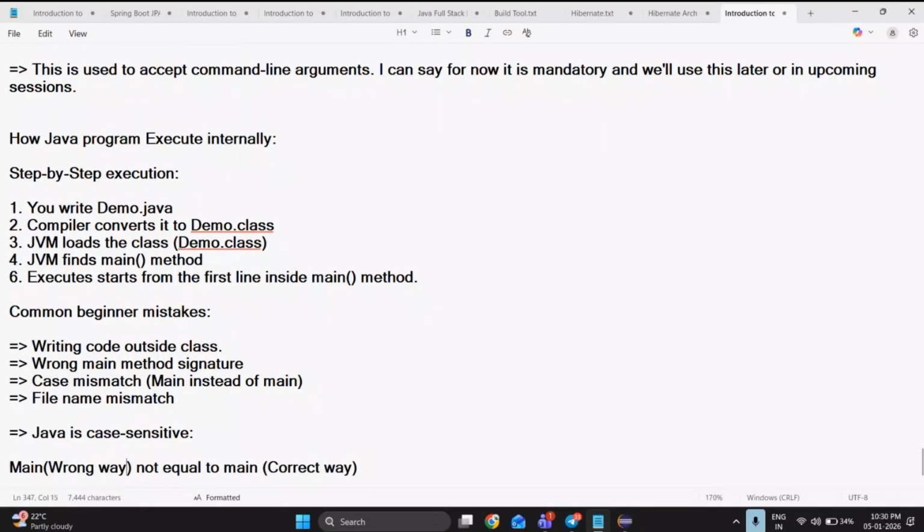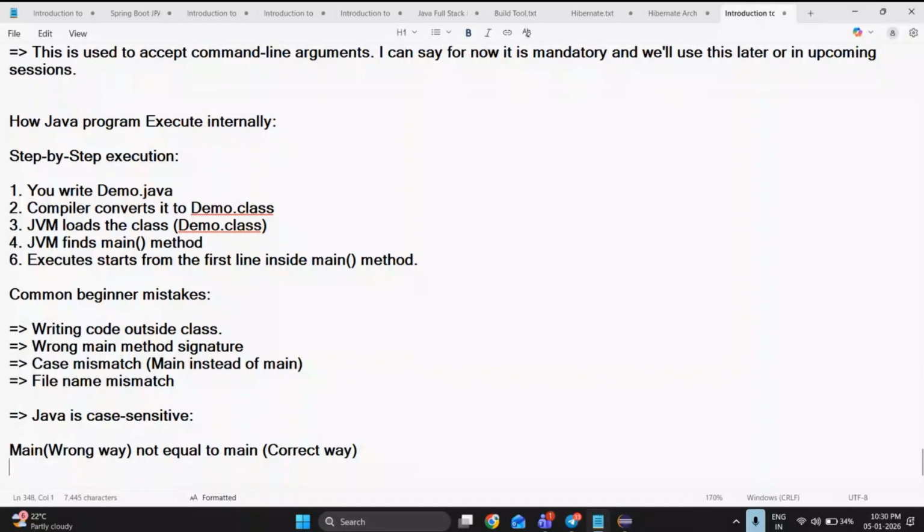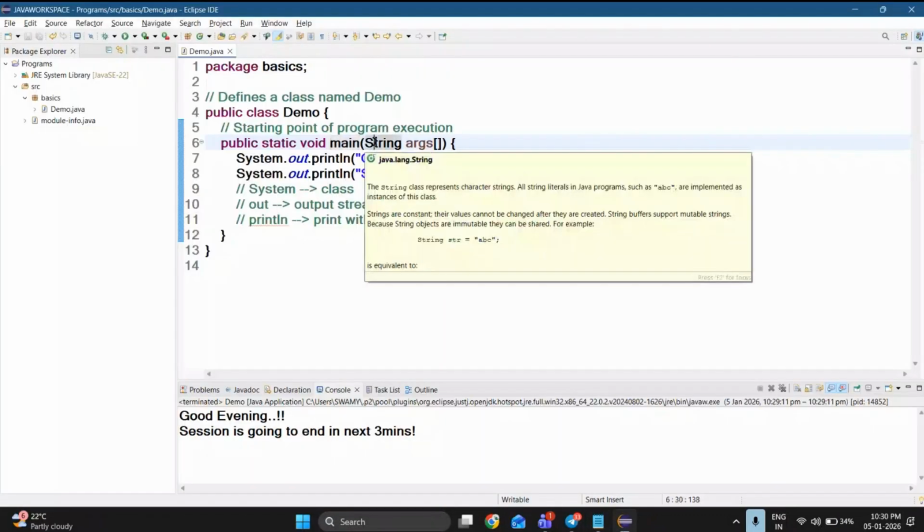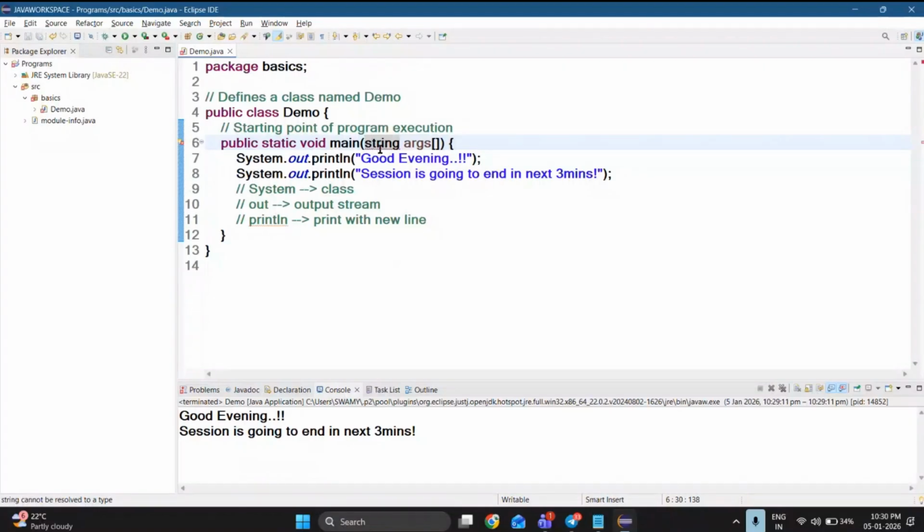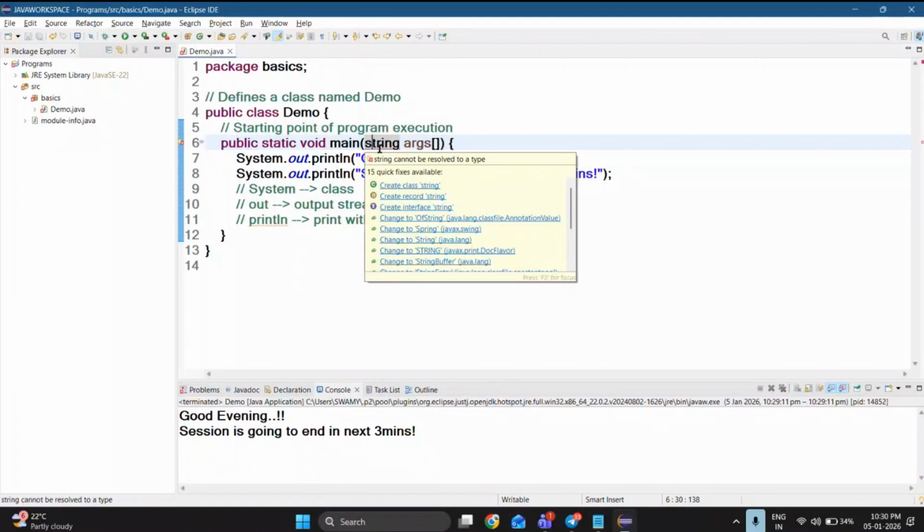So what is the next thing? Let me tell you another thing also. If you are using String, here the S in String is a capital letter. Let me use S as a small letter. You are going to get an error itself here. Place your cursor here and see: String cannot be resolved to a type. It is showing as an error.